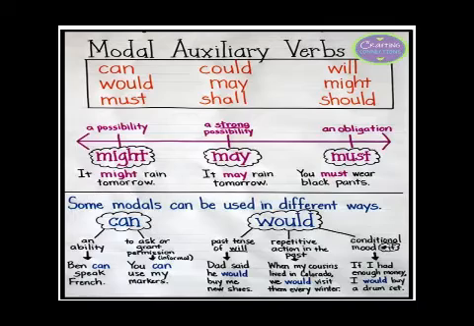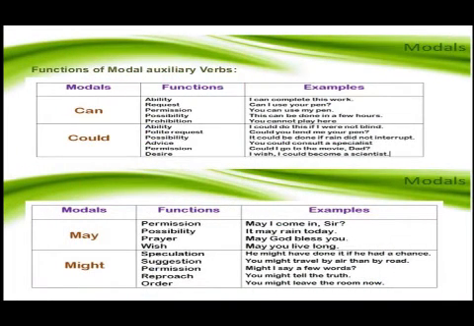So let's just move ahead and have a look at the different functions of the modal auxiliary verbs. We will take it one by one. We will have a look at the different functions they serve, and I will also be giving you some examples where you can see how the modals have been used. So let's take can first. Now, can is used as an ability. When I say I can complete this work, it means I have the capability to complete this work. So here can is being used as an ability.